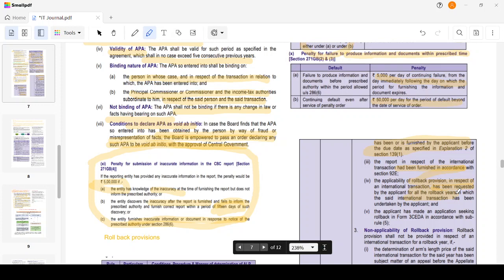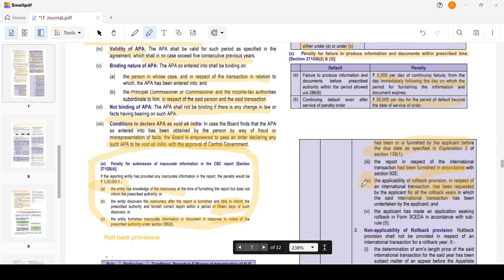I have to request for all the 4 years, all the rollback years. This is a very important point. The international transactions entered into now, for the APA, should be the same as the international transactions entered into in the rollback years, and the return for that particular year has to be furnished before the due date, and the transfer pricing report has also to be furnished and approved by a chartered accountant before the due date, and then the rollback provision